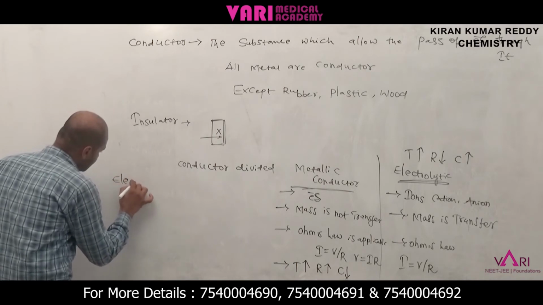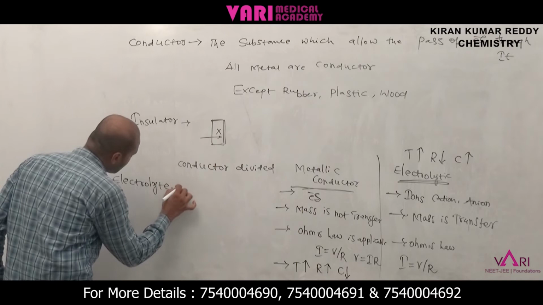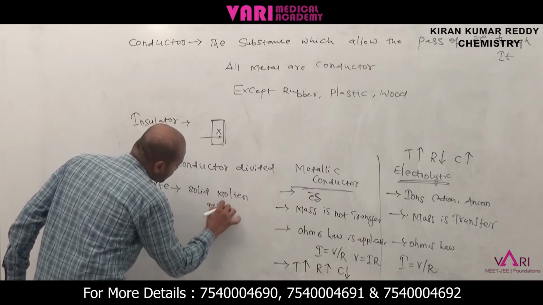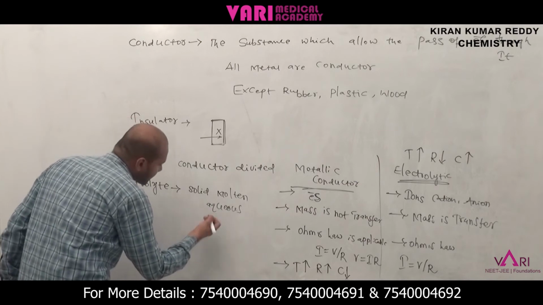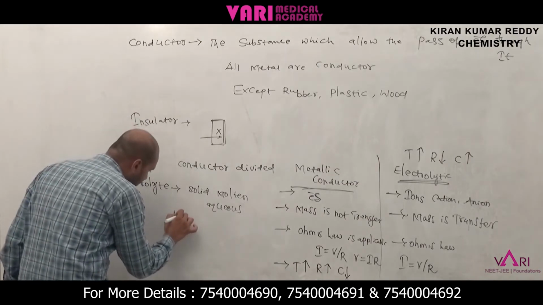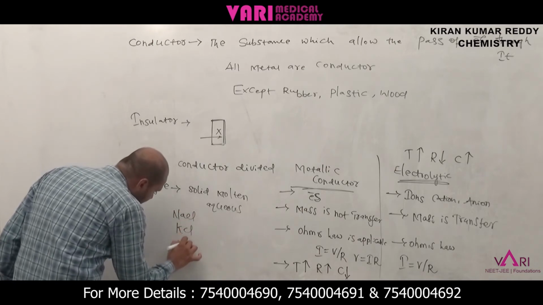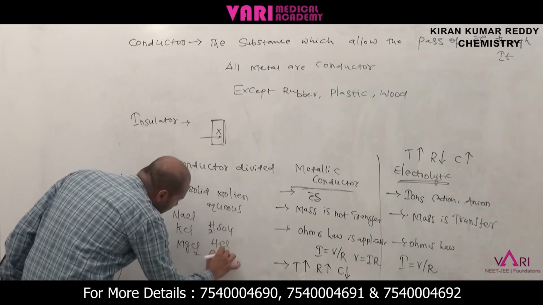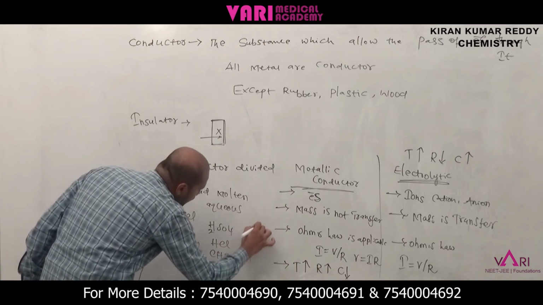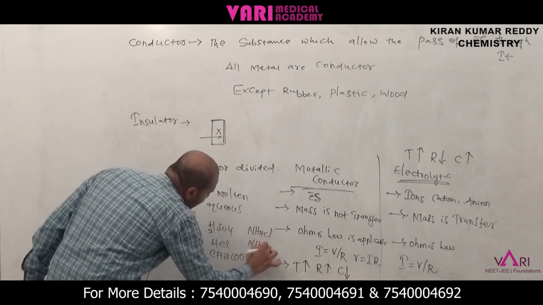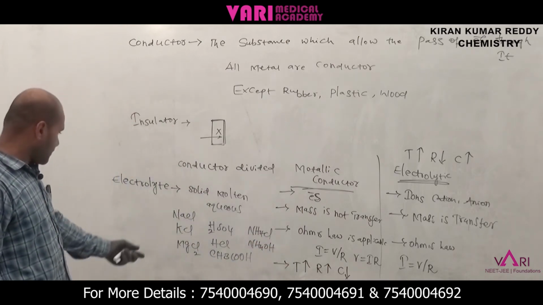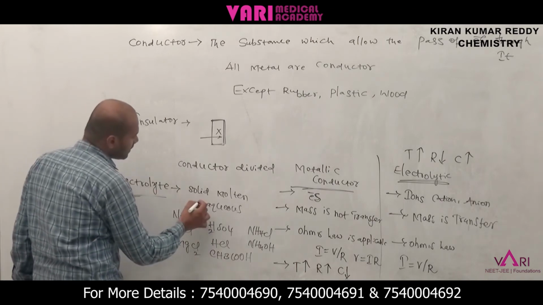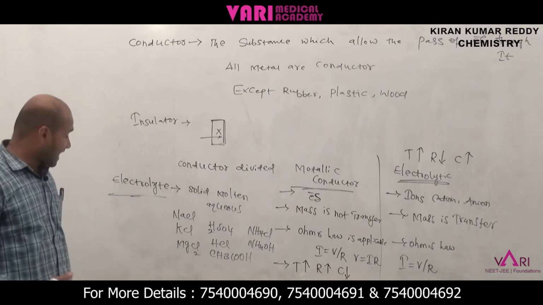What is an electrolyte? An electrolyte is a substance in the form of solid state, molten state, or aqueous state which conducts electricity. Examples of electrolytes: NaCl, KCl, MgCl2, H2SO4, and HCl, and weak ones also, CH3COOH, NH4Cl, and ammonium hydroxide. We have to know which are weak or strong.